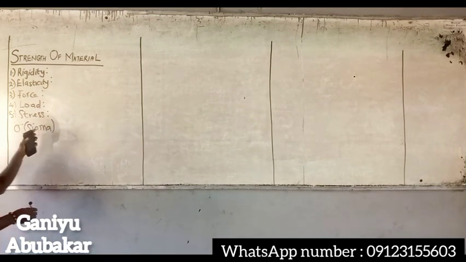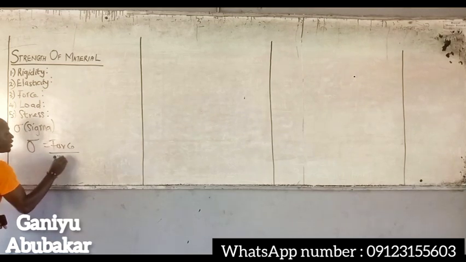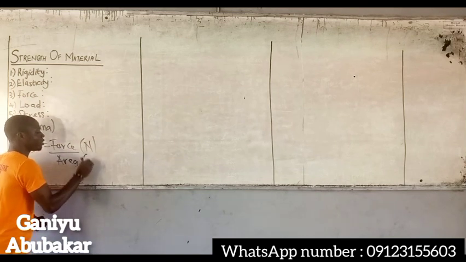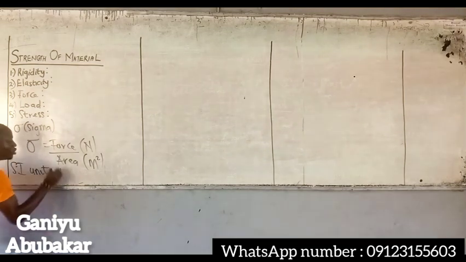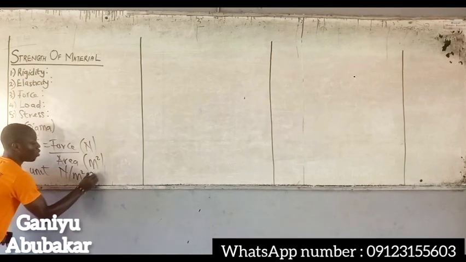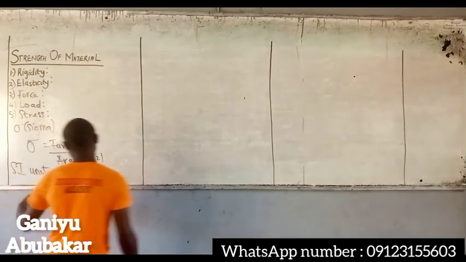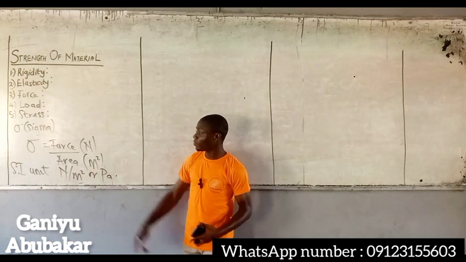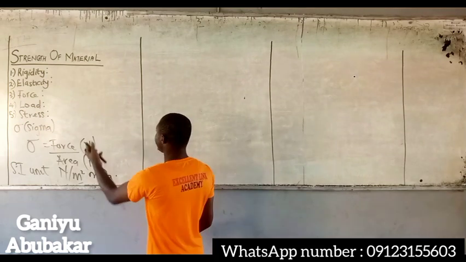By my definition, I said stress is the force over area. Obviously, force is measured in Newton and area in meter square. So my SI unit for stress is the Newton per meter square or Pascal. Any of the two, you're still correct. That's the fifth terminology. Stress is the force acting per unit area of deformation, and the SI unit is Newton per meter square or Pascal.